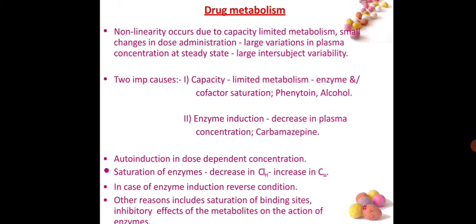In case of enzyme induction, the reverse condition occurs. Other reasons include saturation of binding sites, inhibitory effect of metabolites on the action of enzymes.